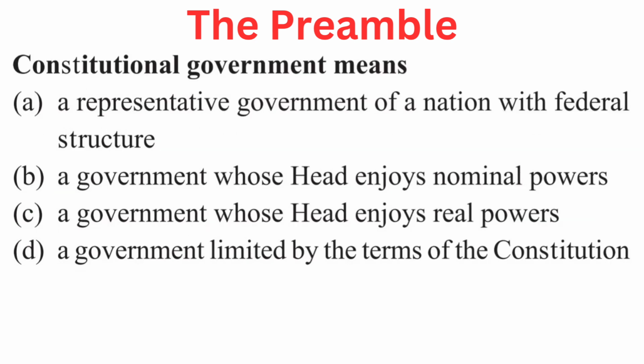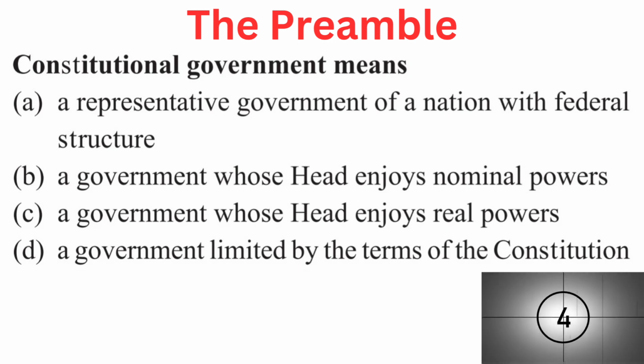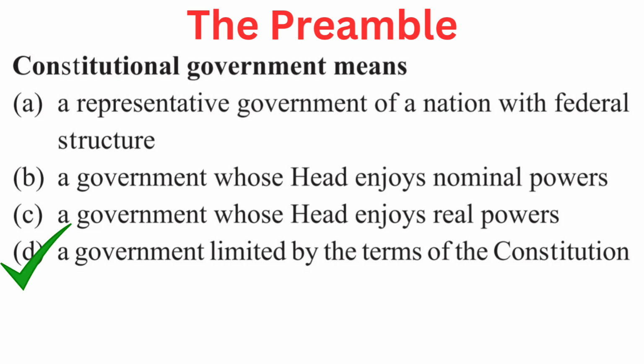Your question is, constitutional government means. Your options are A. A representative government of a nation with federal structure. B. A government whose head enjoys nominal powers. C. A government whose head enjoys real powers. Or D. A government limited by the terms of the constitution. Right answer is D. A government limited by the terms of the constitution.